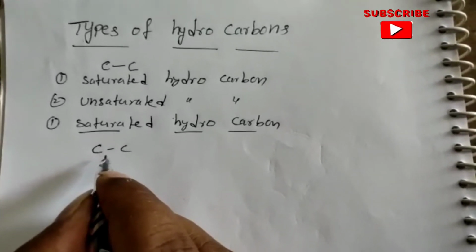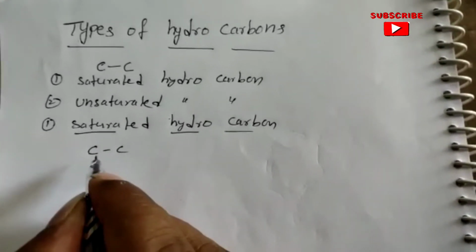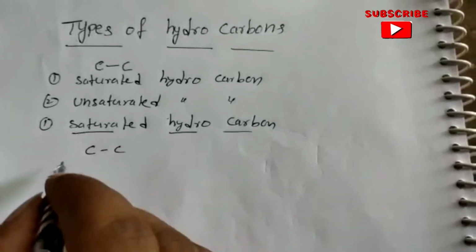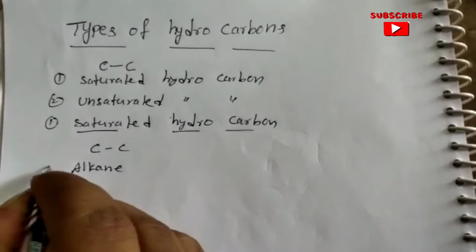This type of hydrocarbon is called saturated hydrocarbon. The saturated hydrocarbons are also called alkanes.